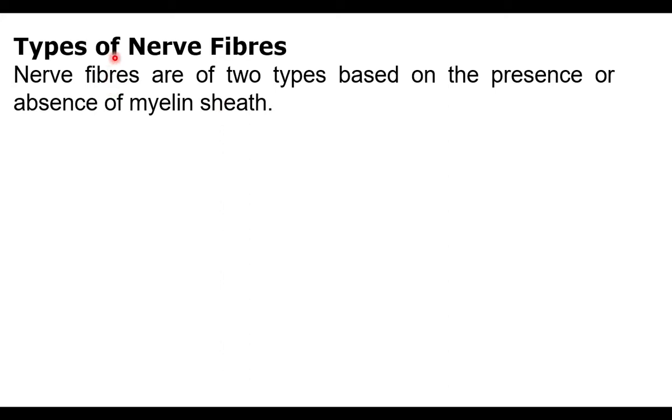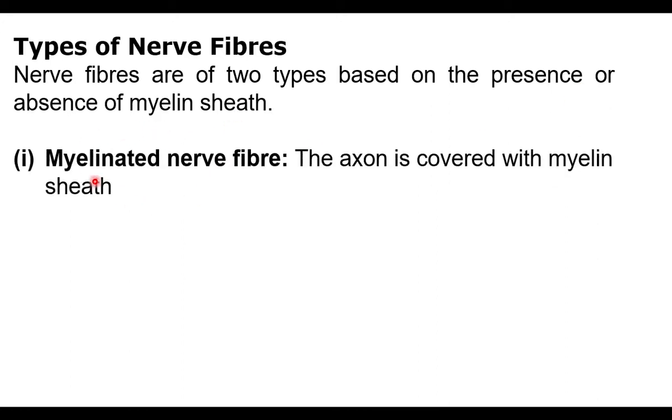Based on the types of nerve fibers, there are two types of neurons. Nerve fibers are of two types based on the presence or absence of myelin sheath. Myelinated nerve fibers have myelin covering. Myelin sheath gives white color.